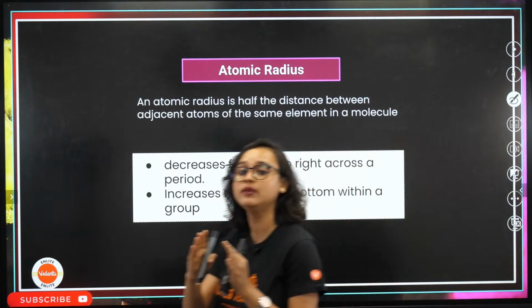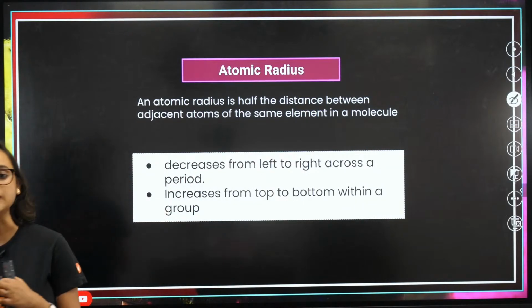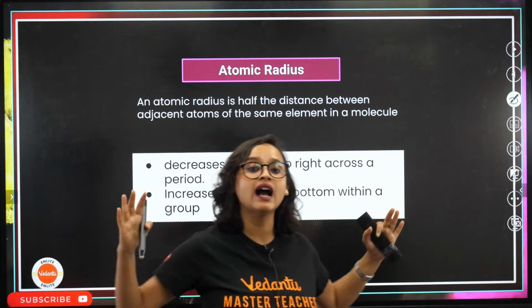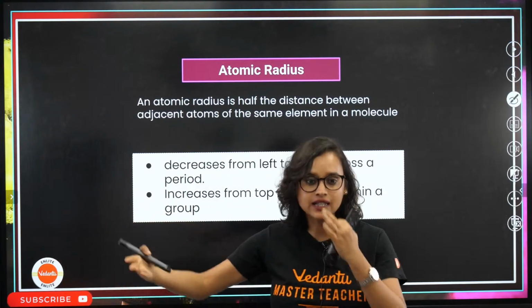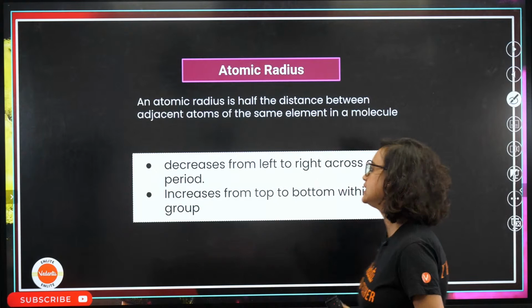As you go from left to right across a period, atomic radii decreases. Why? We will be answering it in the upcoming slides.